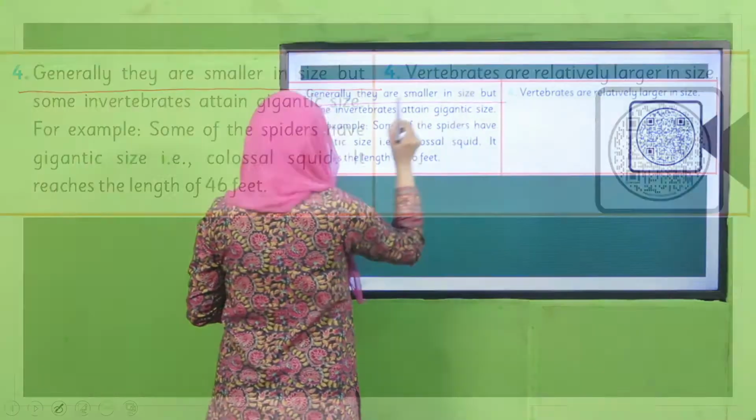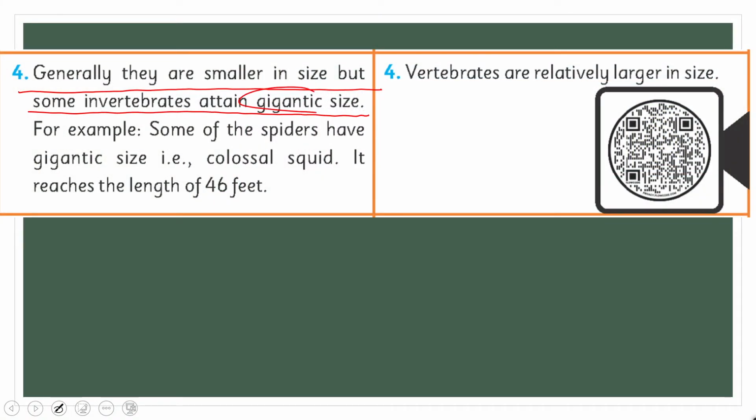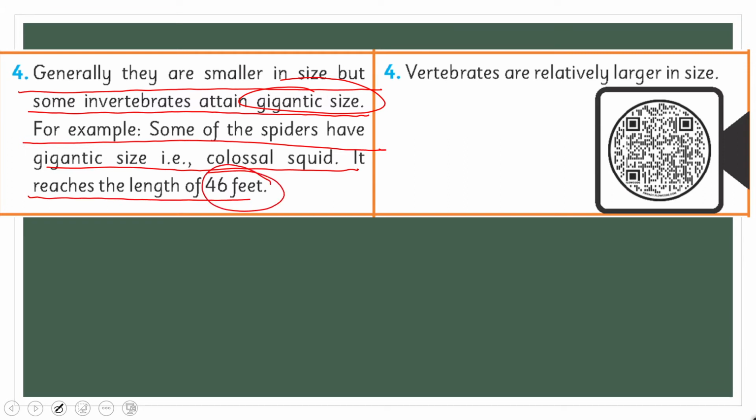Generally they are smaller in size, but some invertebrates attain gigantic size. For example, some of the spiders are large, and the colossal squid reaches a length of 46 feet. So how big it is. Vertebrates are relatively larger in size.